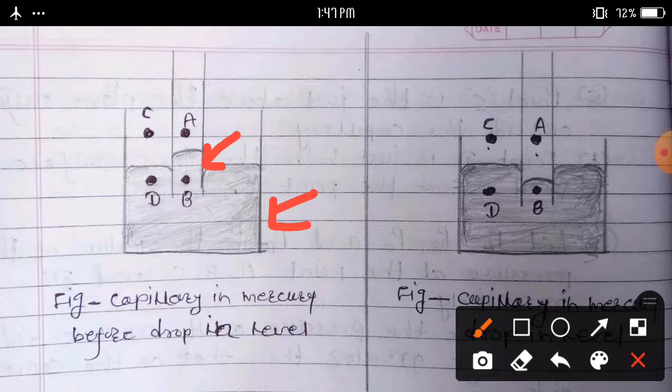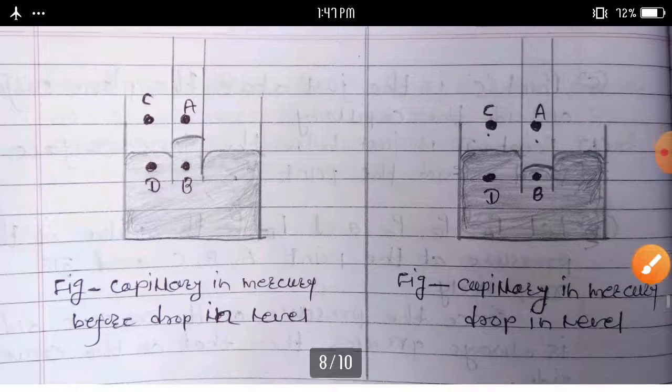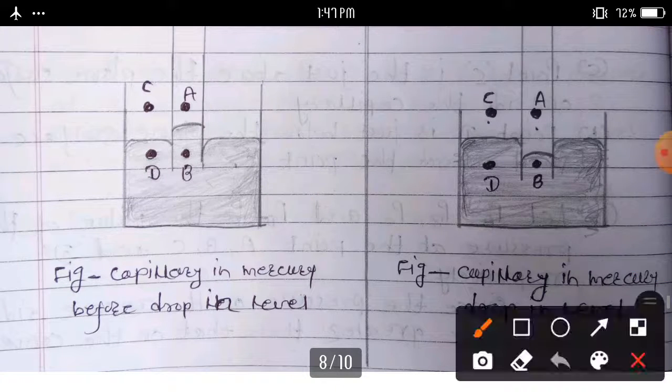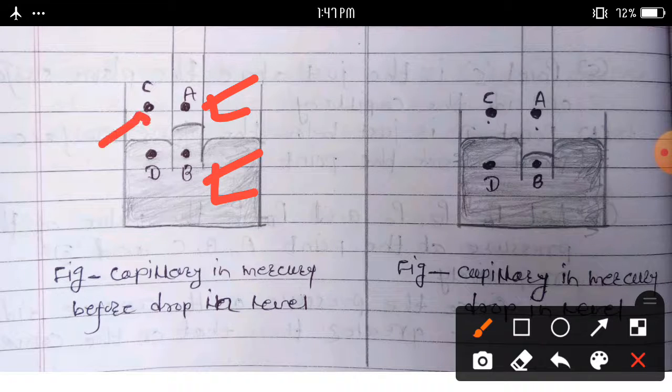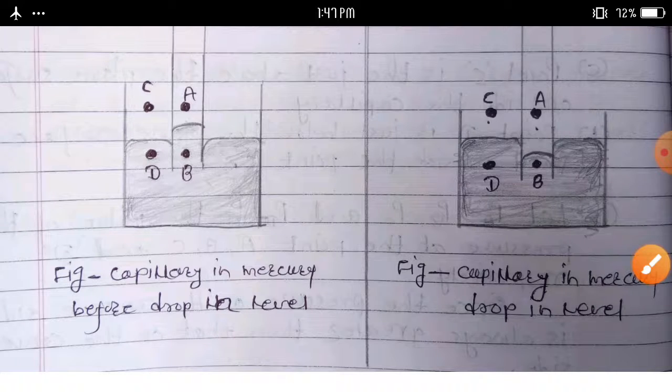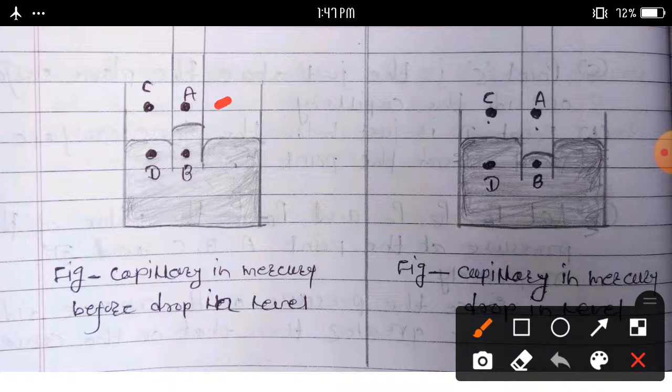Let us consider four points as shown in the figure: point A, point B, point C and point D. Point A is just above the convex surface and inside the capillary tube.